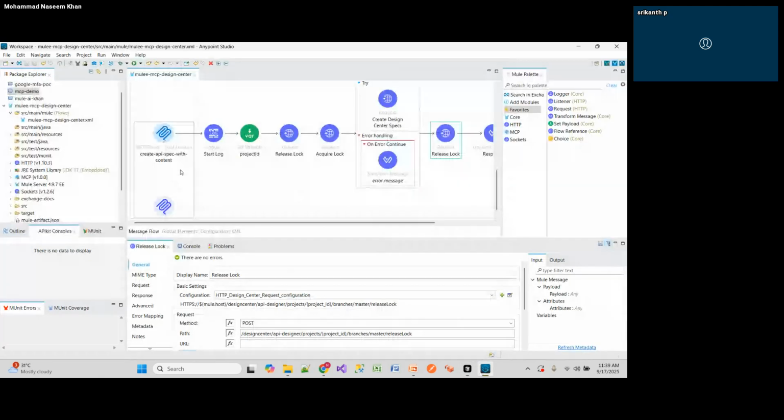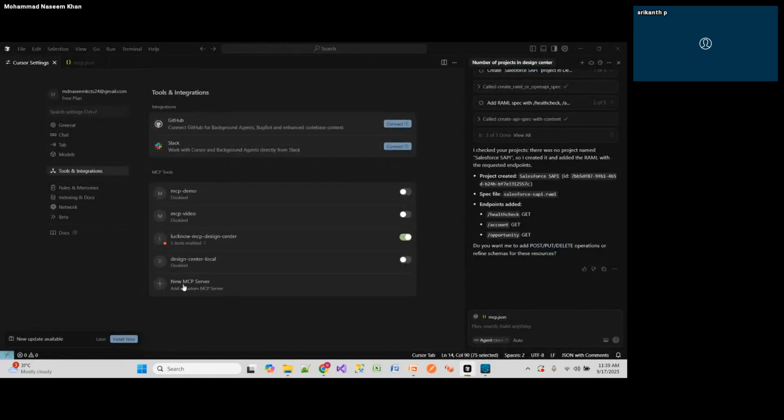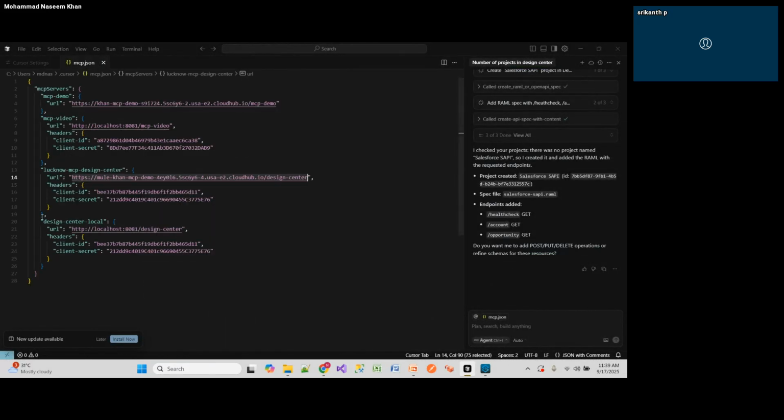Suppose you have already created one project, added this tool listener, and you are exposing this to the AI agent. If you are running from local, it also works. But if you deploy to CloudHub, you have to specify the URL. So you have to add this new MCP server, let's say this one, MCP demo. This is one MCP server for you. You can name it anything, and you have to specify the URL it needs to connect to.